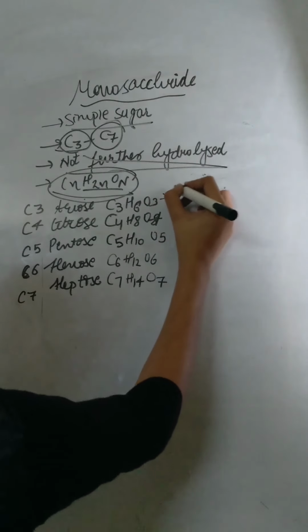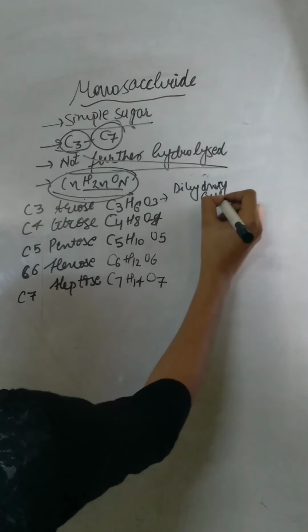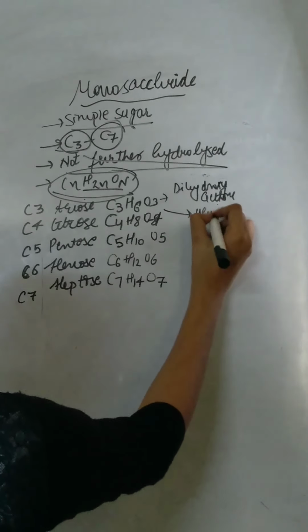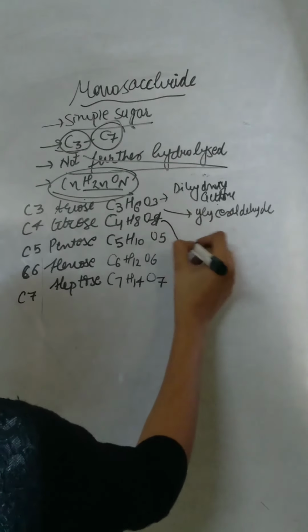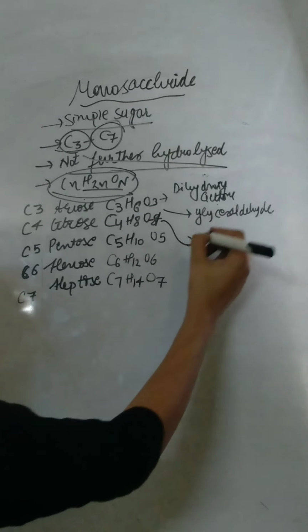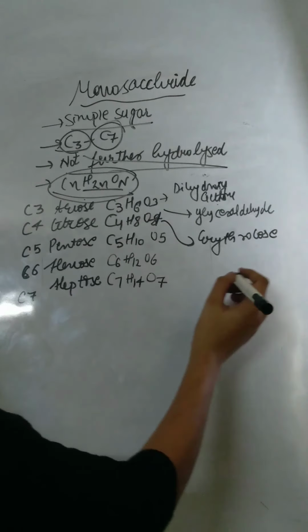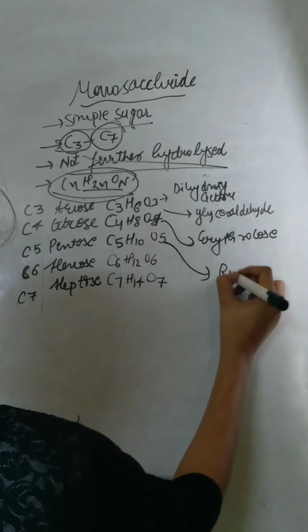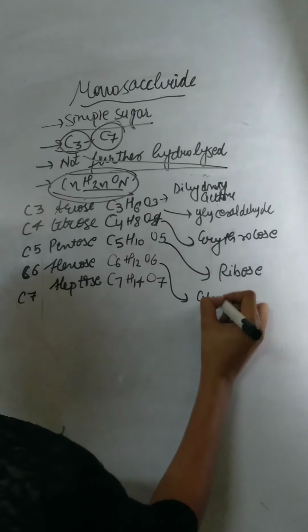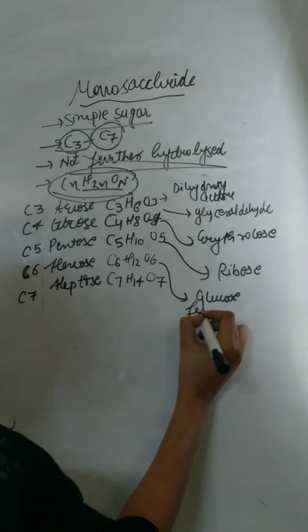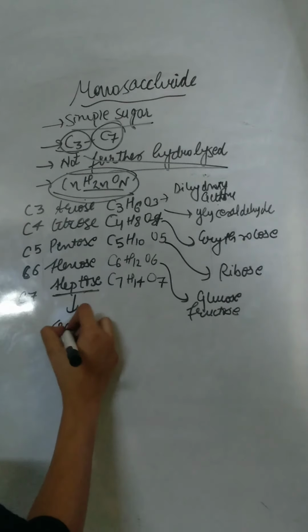Example of 3 carbon sugar is dihydroxyacetone and glyceraldehyde, while example of tetrose sugar is erythrulose. Example of pentose sugar is ribose. Example of 6-carbon sugar is glucose, fructose, while example of 7-carbon sugar is pseudoheptulose.